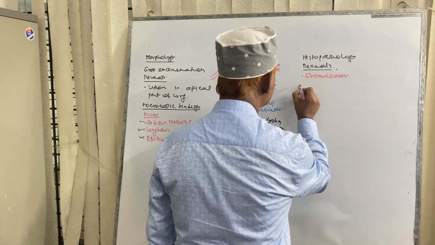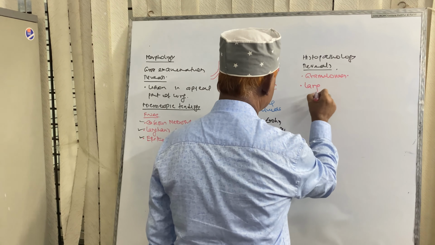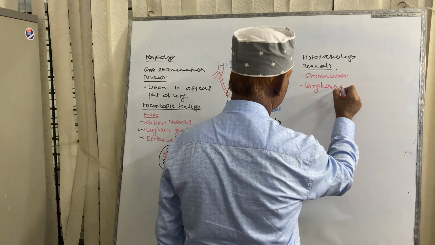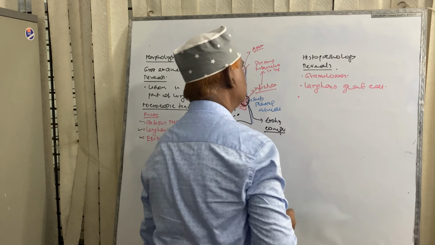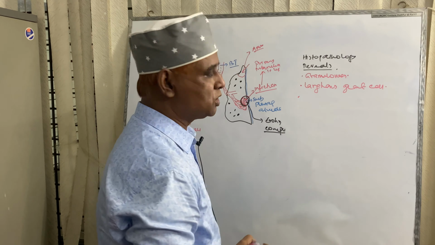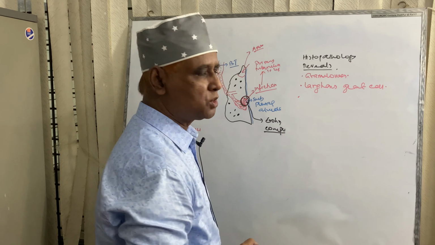It reveals Langhans giant cell, and central part of granuloma shows caseous necrosis. So, these are the nodular collections of epithelioid cell, and this is known as granuloma.